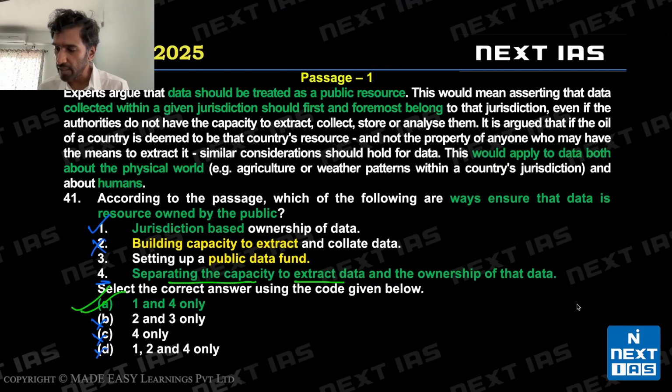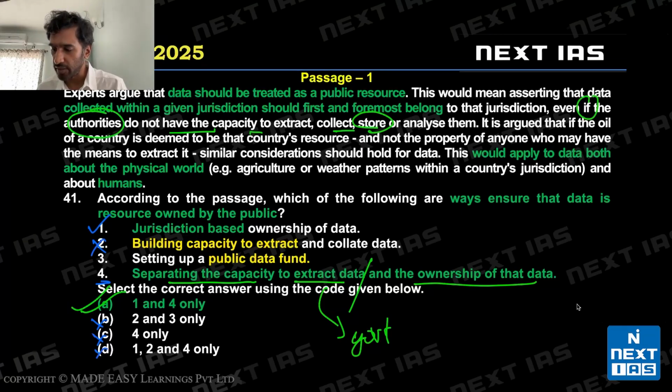Separating the capacity to extract data and the ownership of data. We are told that even if you do not have the capacity to collect or store that data, you should make sure that this data is protected. So separating capacity to extract, clearly the government does not have the capacity to extract. We are told even if authorities do not have the capacity to extract.